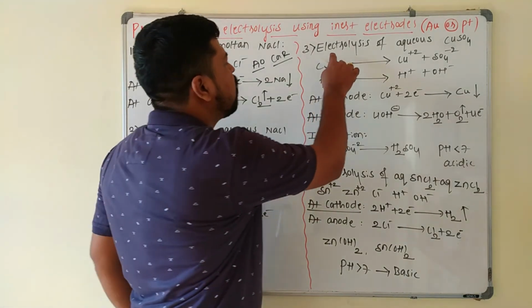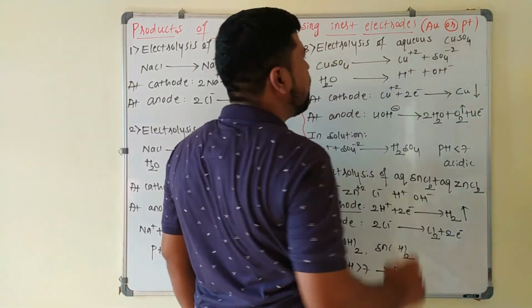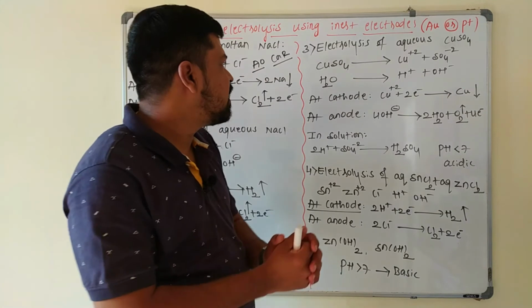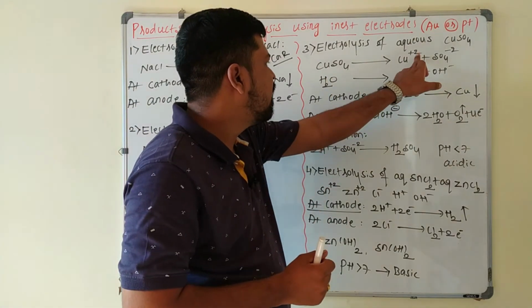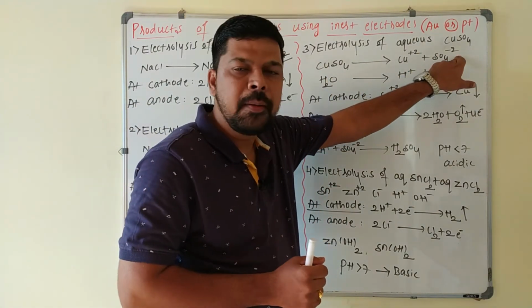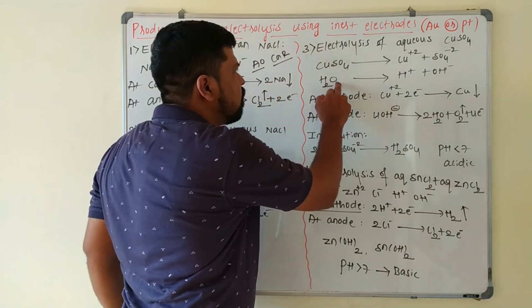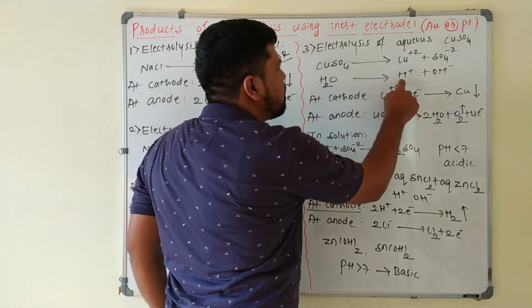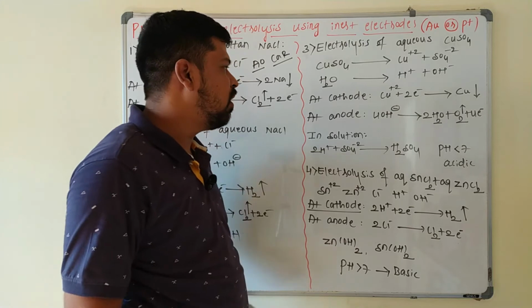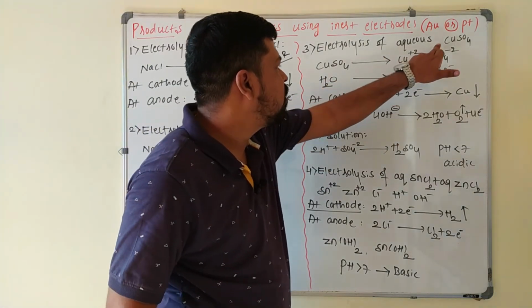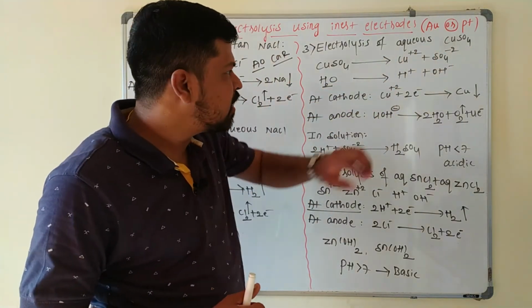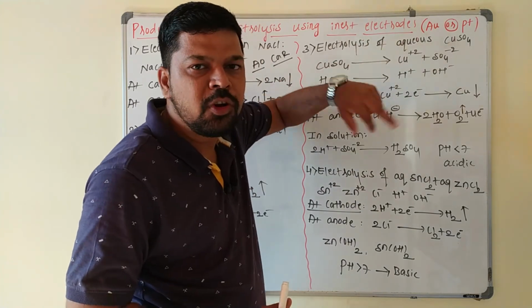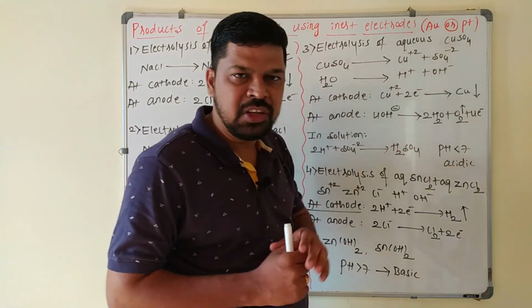Next one, electrolysis of aqueous copper sulfate. In this one also, the same thing: copper sulfate splits to form Cu2+ and SO4 2-. Next, water is also present, since it is aqueous, so H+ ion and OH- ion are there. Here 2 cations are present and 2 anions are present. For the reduction, there is a competition between these two. For the oxidation, there is a competition between these two.